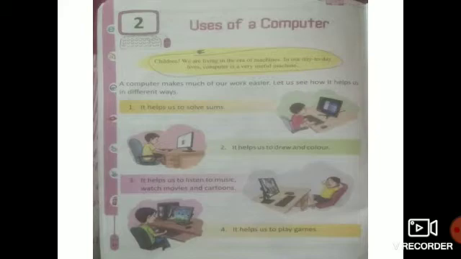Now a computer makes much of our work easier. Computer always makes our work easier. Let us see how it helps us in different ways. Number 1, it helps us to solve sums. Computer helps us in adding, subtraction, multiplication, division, and it always gives the correct answer. So we get the correct answer in computer and we can solve mathematics sums.